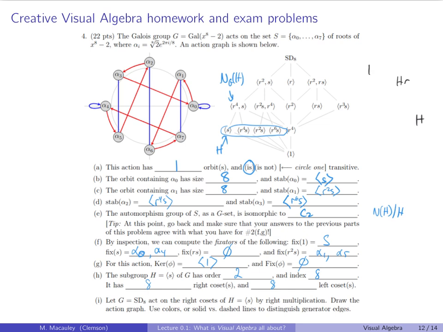This is HR squared, HR cubed, HR to the 4th, HR to the 5th, HR to the 6th, HR to the 7th. And then the idea is it's basically this graph, but you label these with HR to the i instead of alpha i. That's the idea, that this has the same structure as a graph of cosets.